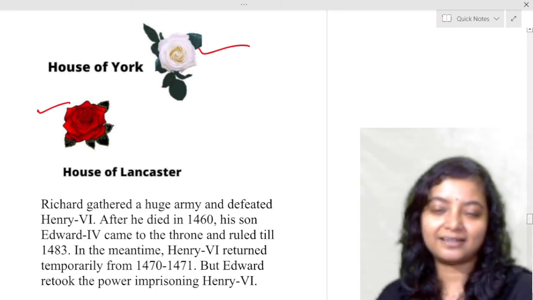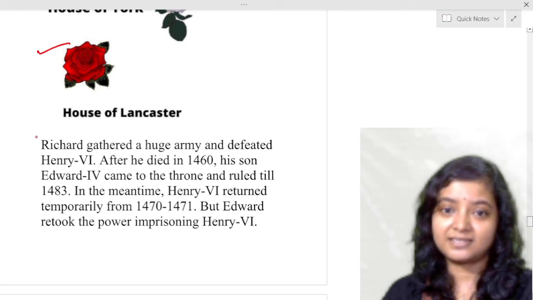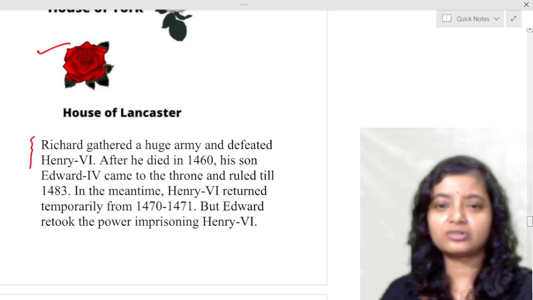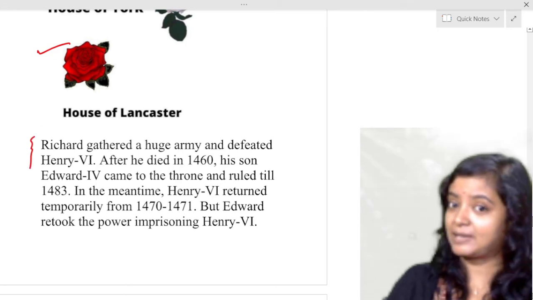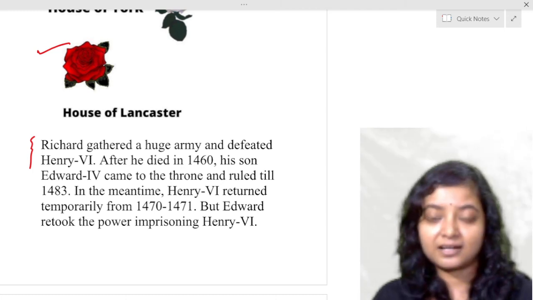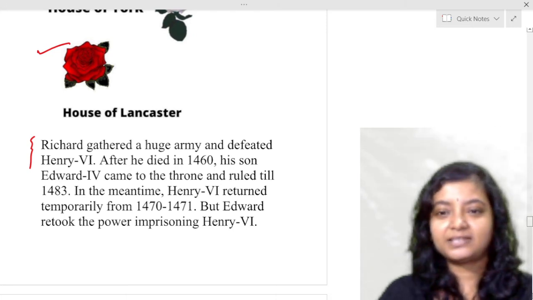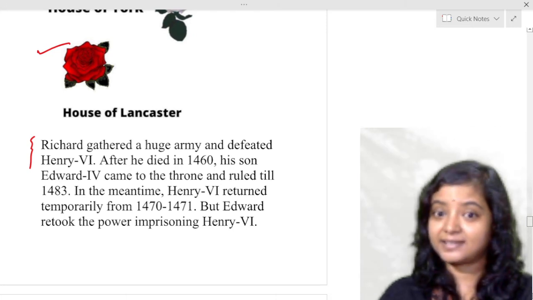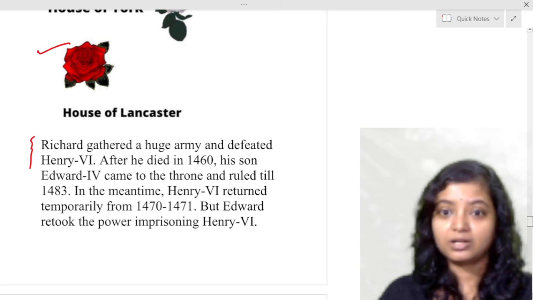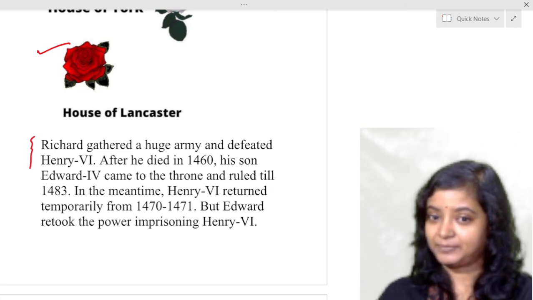Now Richard gathered a huge army and defeated Henry VI, because people were also not supporters of Henry VI at that time because of his continuous insanity, and as a result, the kingdom was in chaos. And after he died in 1460, his son Edward IV came to the throne and ruled till 1483.